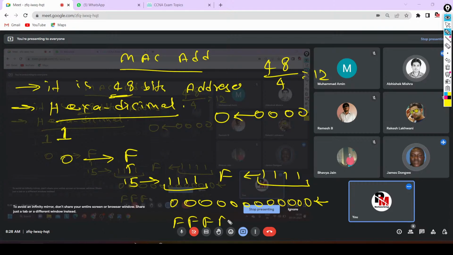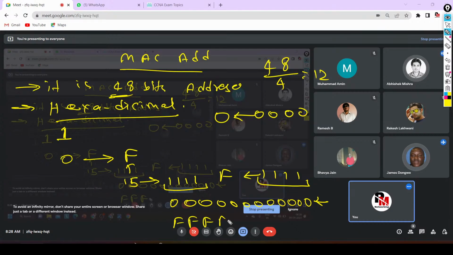Okay, now I am writing another MAC address over here. Guys, is there any difference between this MAC address and this MAC address? No. There is a difference of only representation.